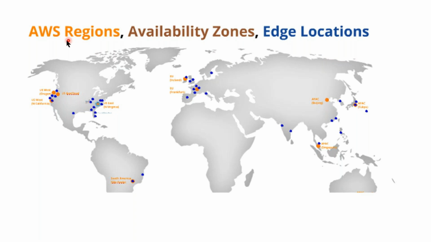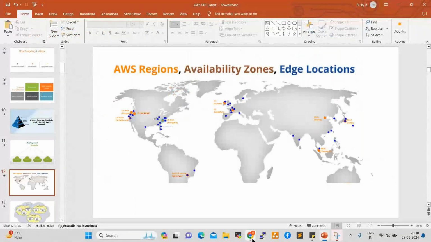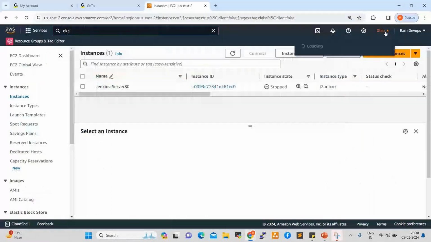So what is a region? Anyone having an idea? A region is a geographical location. It is a data center. Across the globe, we have so many regions, so many data centers available. AWS has so many data centers. I'll show you quickly. See here, these are all data centers.